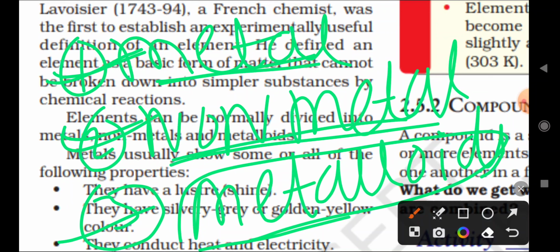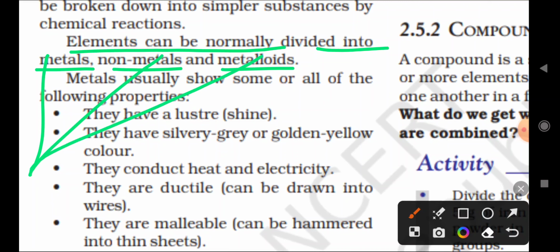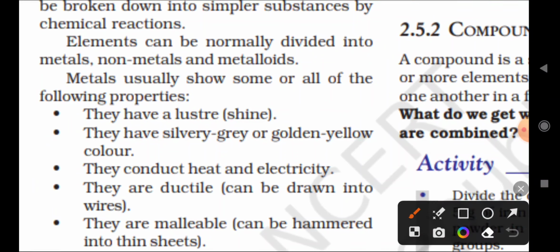Elements can normally be divided into how many parts? Metals, non-metals and metalloids. Remember that, it is a very important thing. Elements are classified into how many parts? One is metal, then non-metal and metalloids, right? Remember that. Then what are the properties of metal?